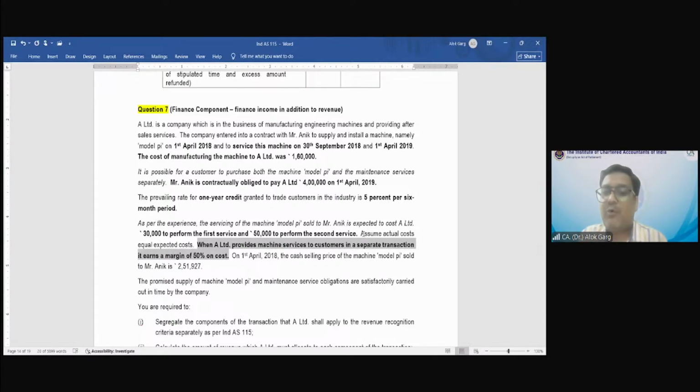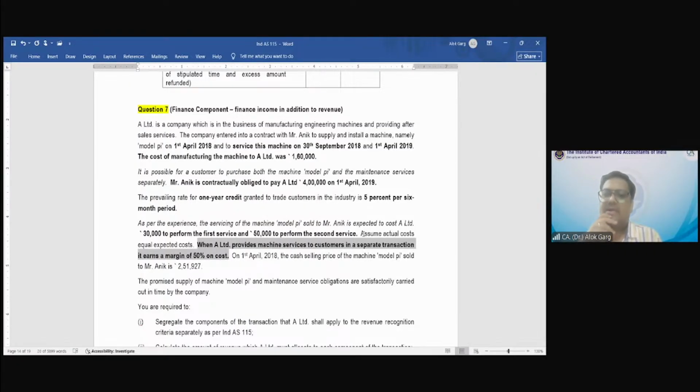When A Limited provides machine services to customers in a separate transaction, it earns a margin of 50% on cost. What is the relevance of this line? For the maintenance cost of 30,000 and 50,000, we need to include the margin also.